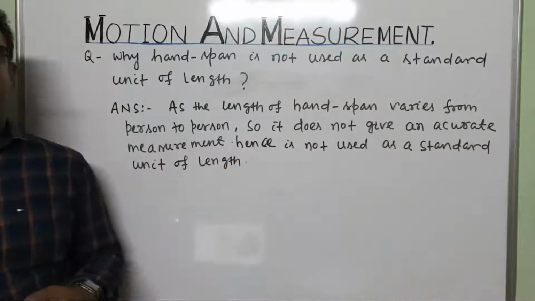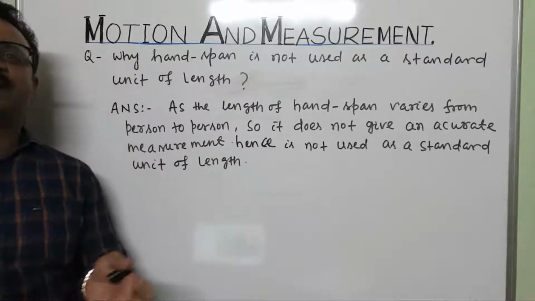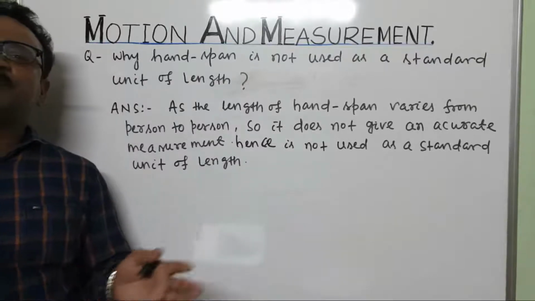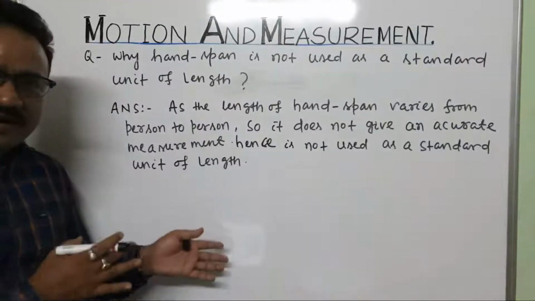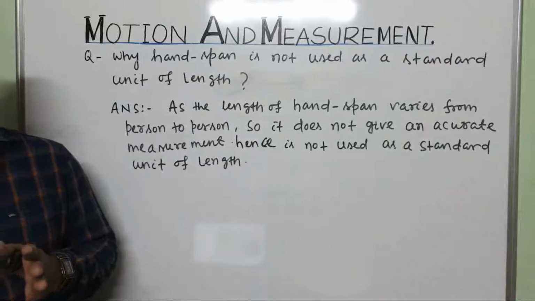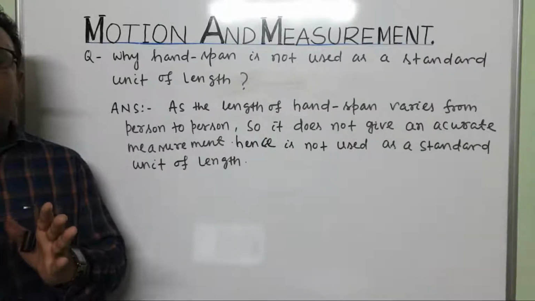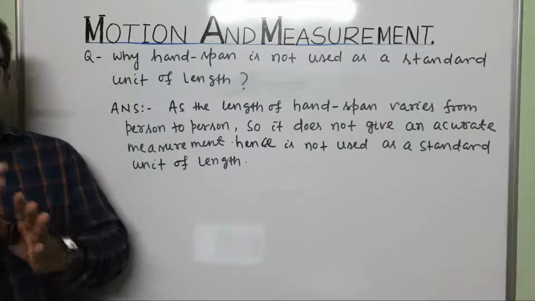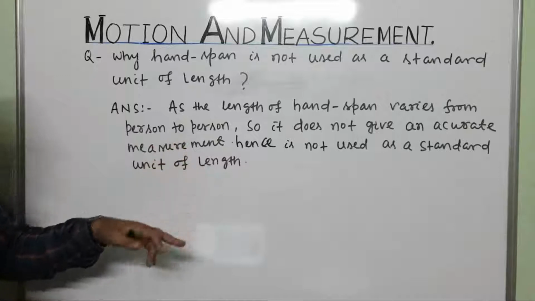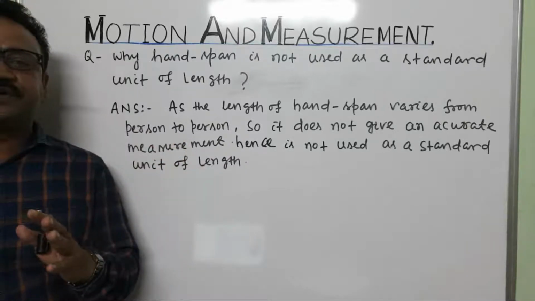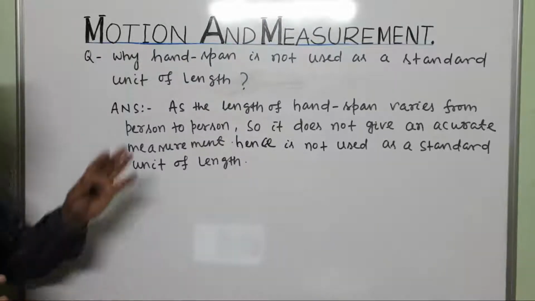Because if we are measuring by using handspan, we will get different lengths. Your father will measure, will get a different length. Your mother will measure, will get a different length. So that will vary from person to person. So accurate length is not possible to obtain. So we can say it is a non-standard unit and we are not using it as a standard unit of length.